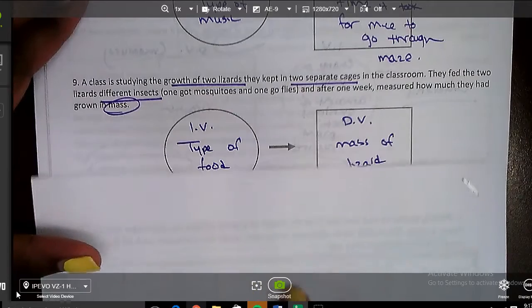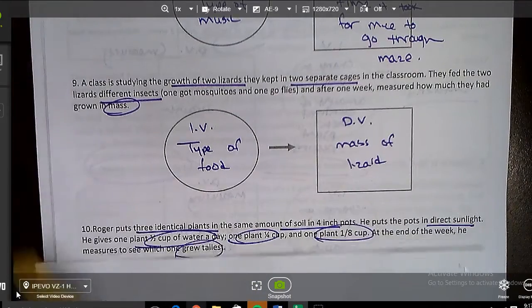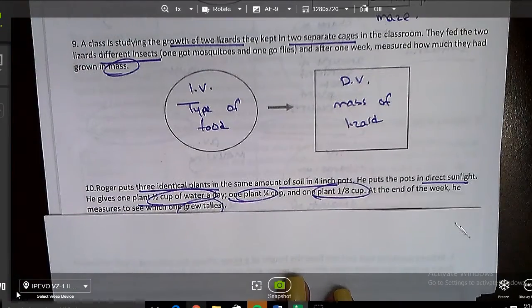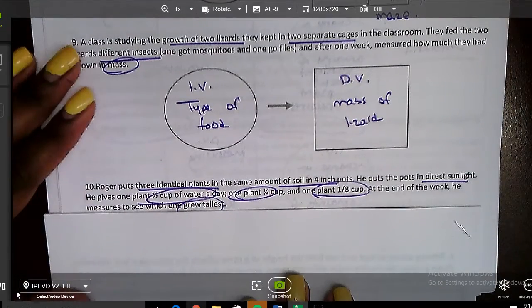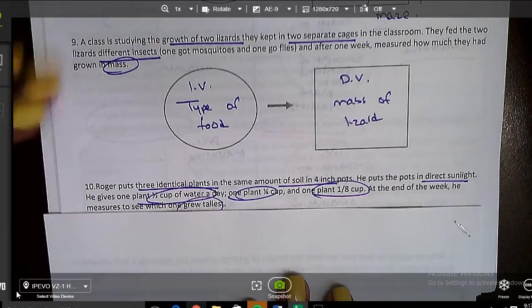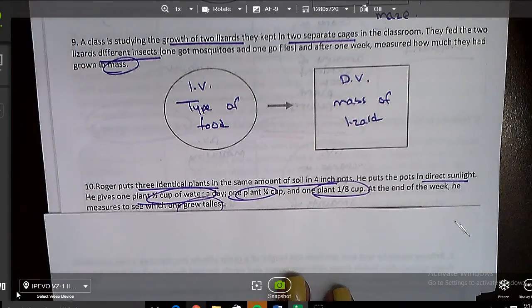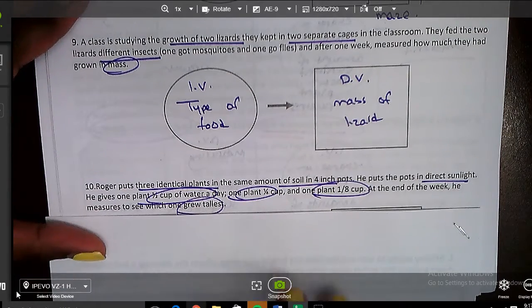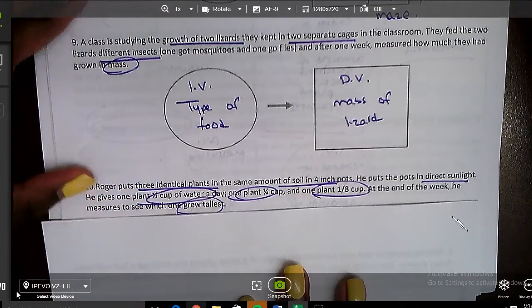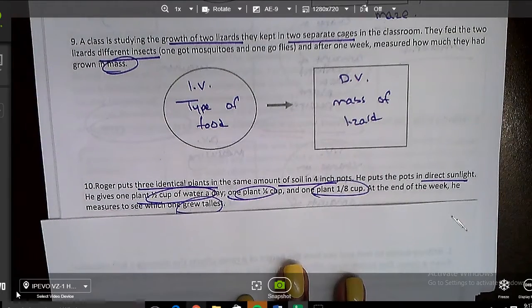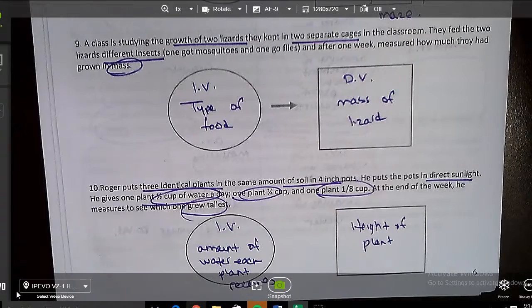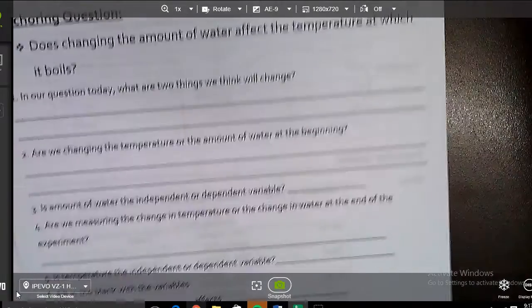Okay, take a look at the last one. Number 10 says, Patrick puts 3 identical plants in the same amount of soil in 4 inch pots. He puts the pots in direct sunlight. He gives one plant half a cup of water a day, one plant a fourth a cup of water, one plant 1/8 a cup of water. At the end of the week, he measures to see which one grew the tallest. What is he changing on purpose? The amount of, excellent, the amount of water. And what is he measuring? You're right, it is the height of the plant. Go ahead and fill those in at this time.